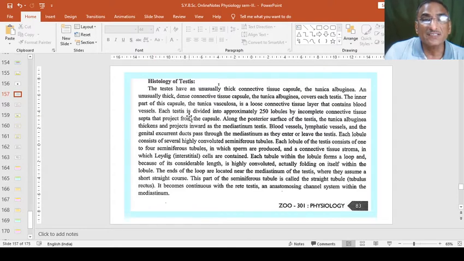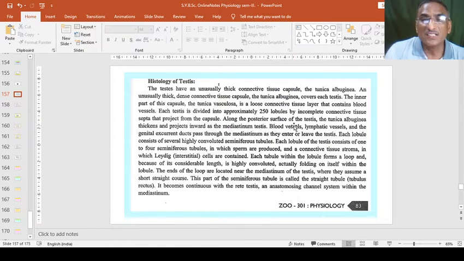Each testis is divided into approximately 250 lobules by incomplete connective tissue septa that project from the capsule.